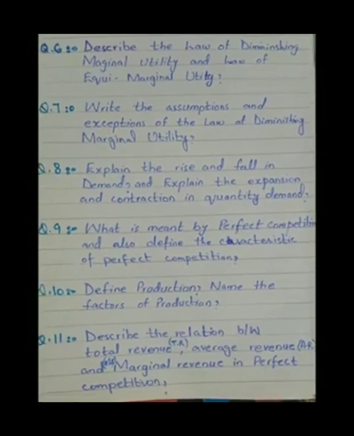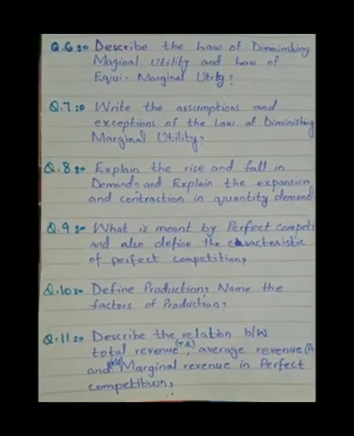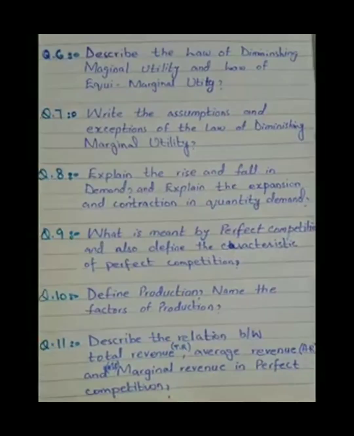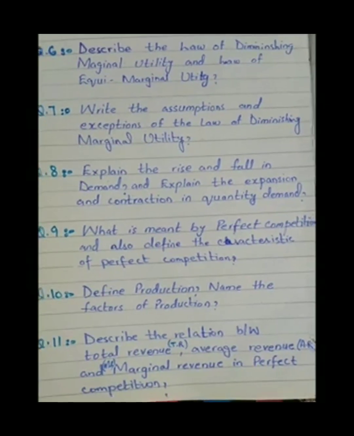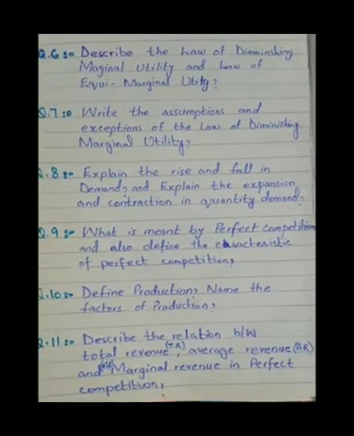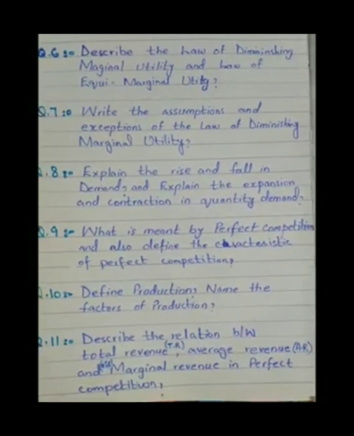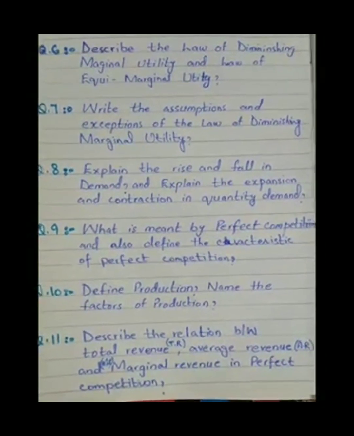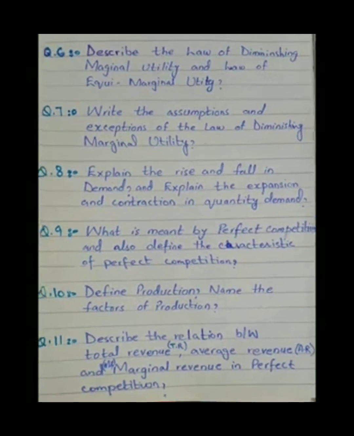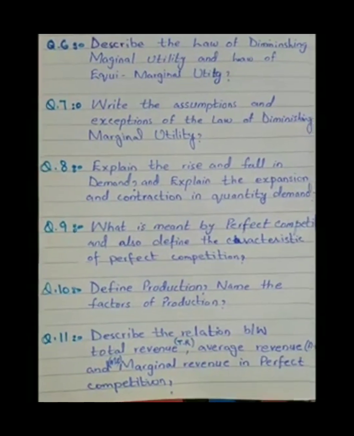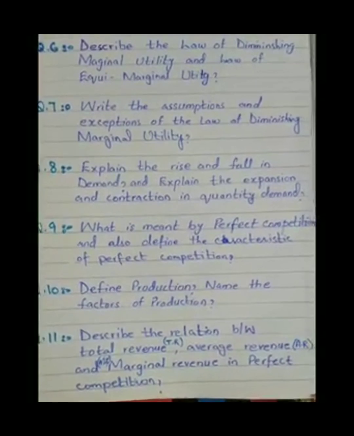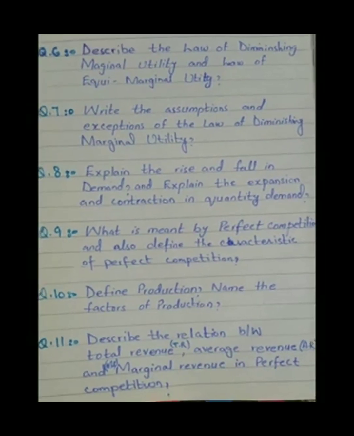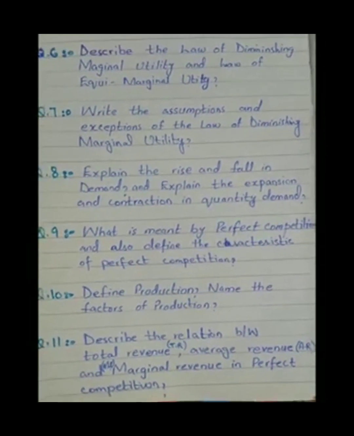Number 8. Explain the rise and fall in demand and explain the expansion and contraction in quantity demand. Number 9. What is meant by perfect competition and also define the characteristics of perfect competition. Number 10. Define production. Name the factors of production. Number 11. Describe the relation between total revenue TR, average revenue AR, and marginal revenue MR in perfect competition.